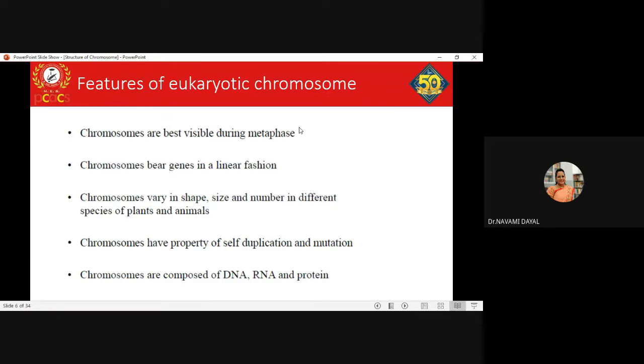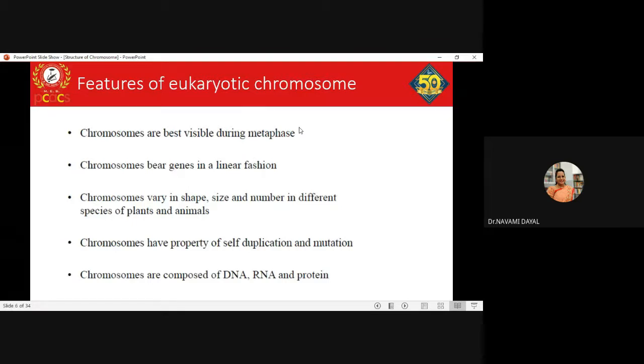Chromosomes are best visible during the metaphase. The first feature of a eukaryotic chromosome, if you want to study any chromosome, especially in humans, is that it is best visible during its metaphase. Chromosomes bear genes in linear fashion. Clear?